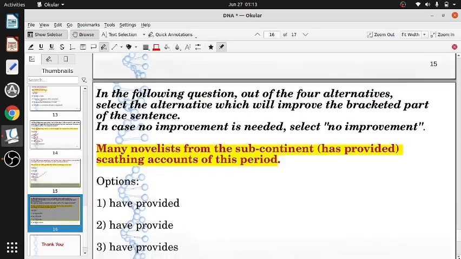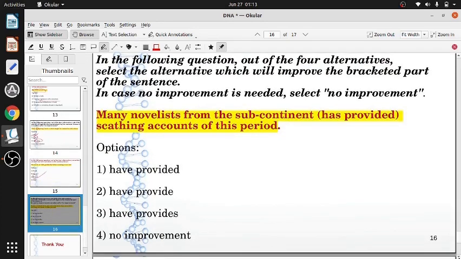Coming to the next one. In the following questions, out of the 4 alternatives, select the one which will improve the bracketed part. Many novelists from the subcontinent has provided scathing account of this period. It makes really no difference if you don't know the meaning of scathing. It is actually a damaging report. Scathing report is a criticizing report or damaging report, but actually the meaning is not needed here.